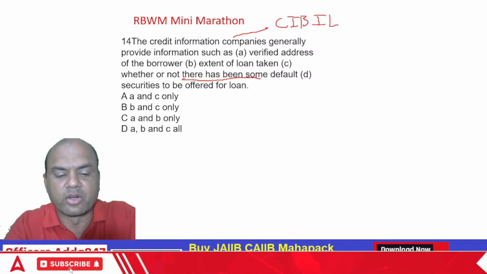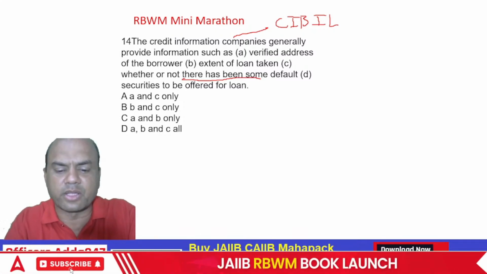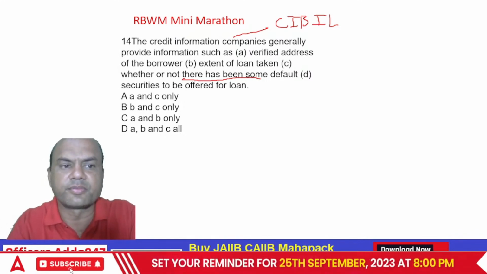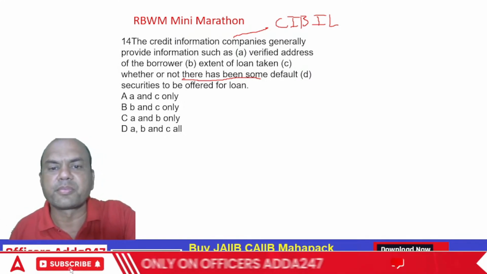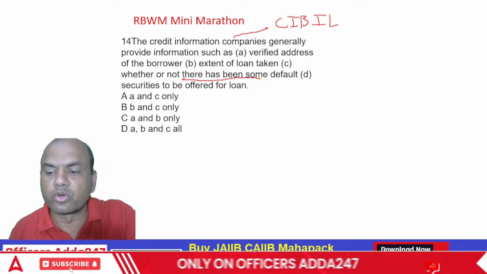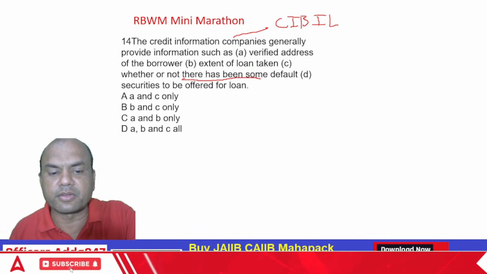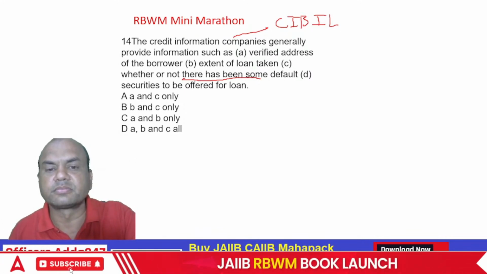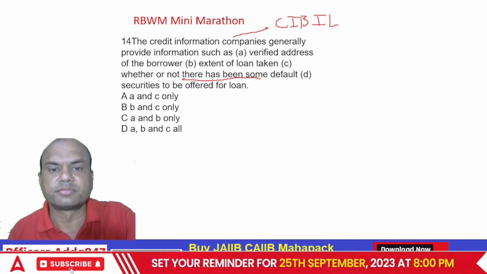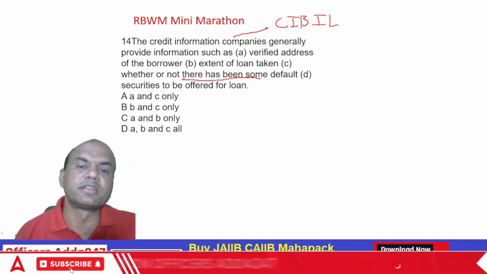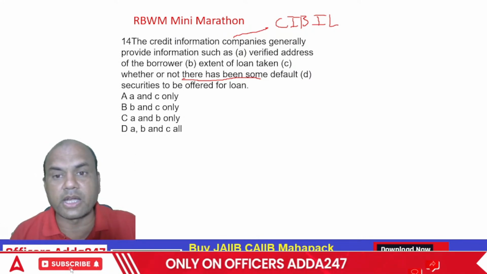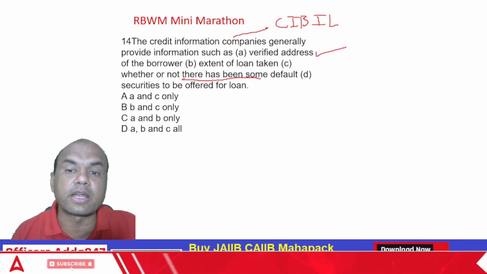Do we get the address? Don't we get the address over here? Don't we get the verified address of that customer? Obviously in the CIBIL report, whatever address is given, that is always the verified address as per the Aadhaar.